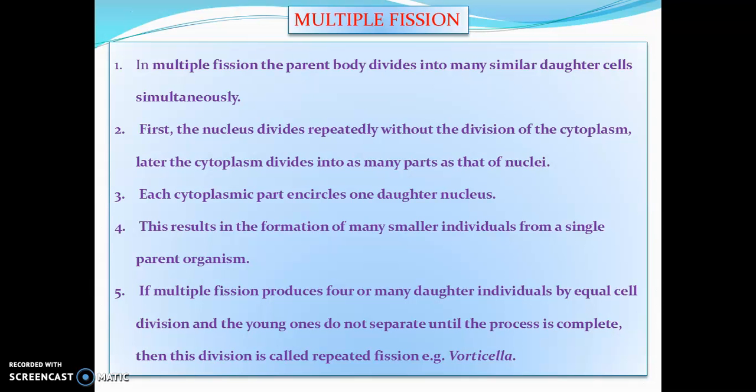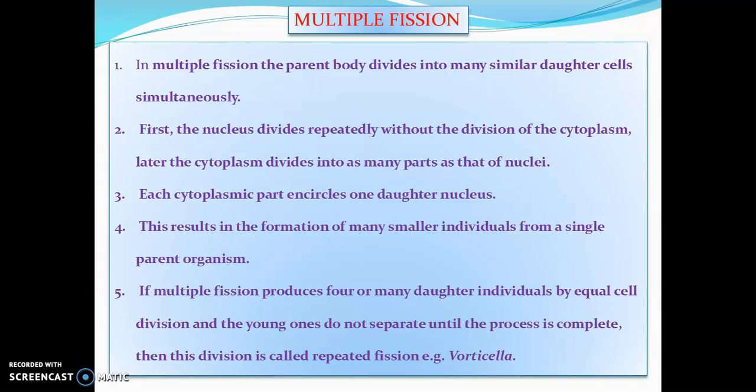Next, multiple fission. In multiple fission, the parent body divides simultaneously into many similar daughter cells. First, the nucleus divides repeatedly. It is a karyokinesis process without the division of the cytoplasm.